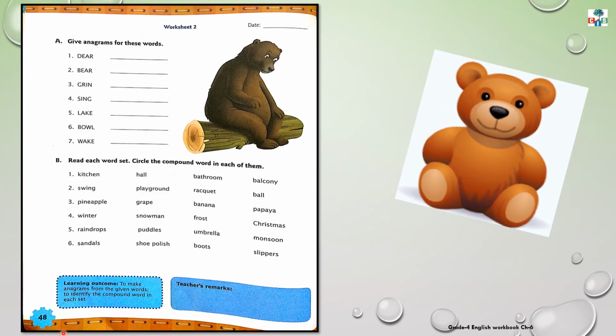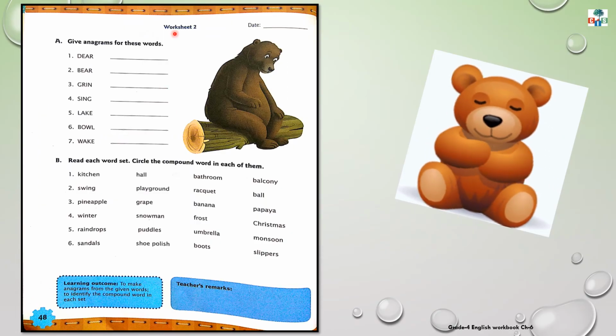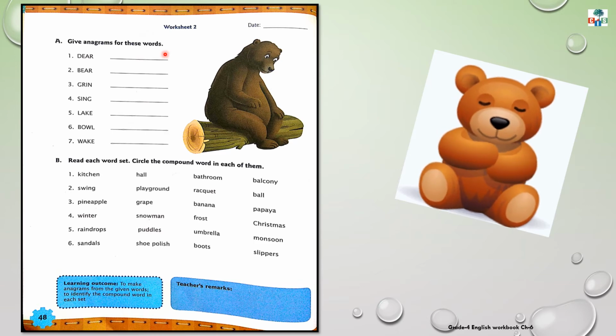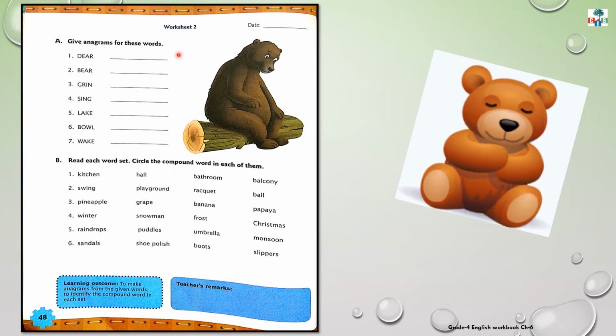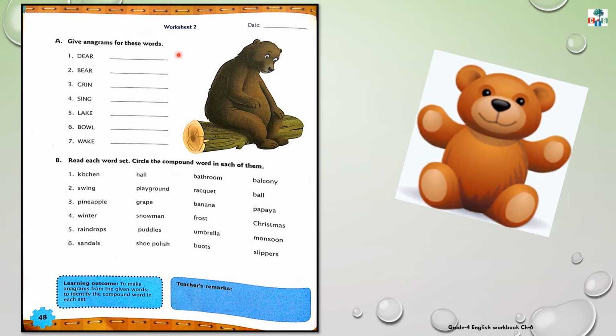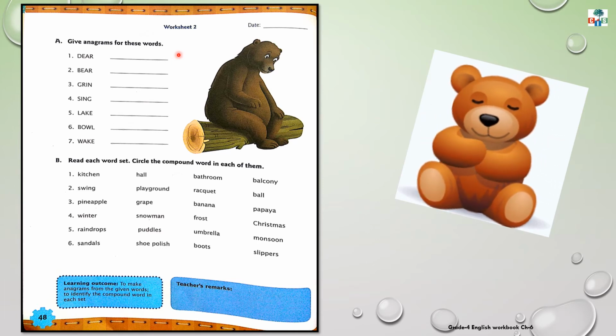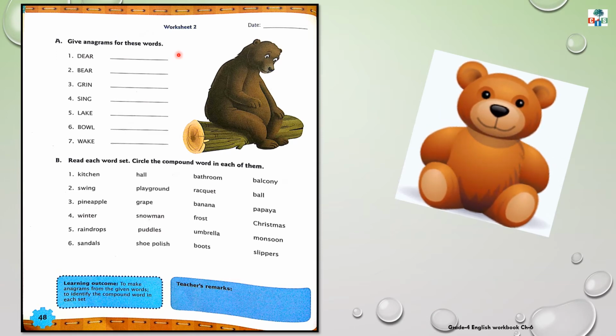Okay, children. On page number 48, worksheet number 2 is given. Exercise A. Give anagrams for these words. Yes, children, I know this very well that you people now know what are anagrams. What are anagrams? Yes, when we rearrange the letters of the words, we get a new word, that are anagrams.